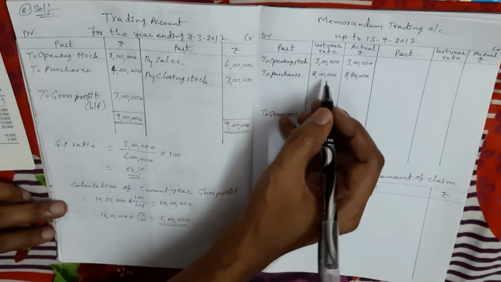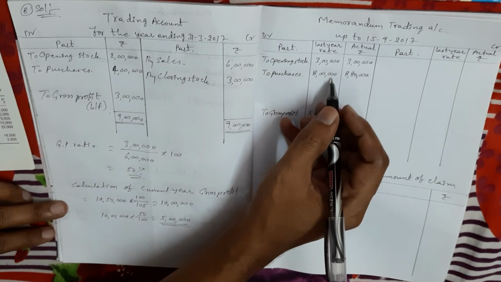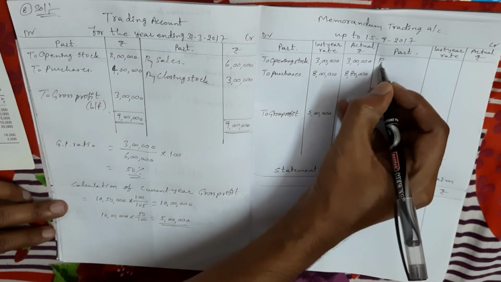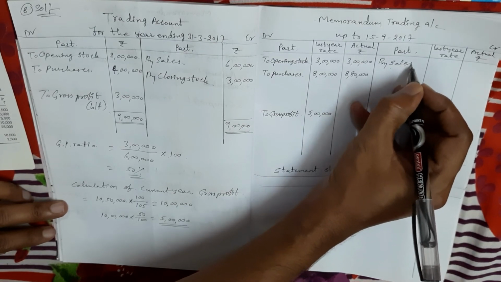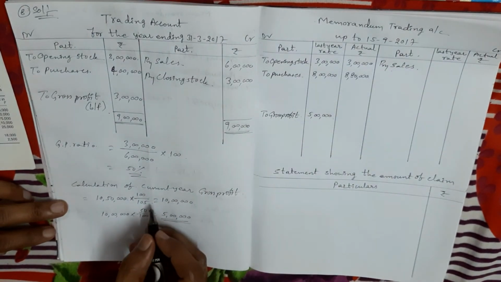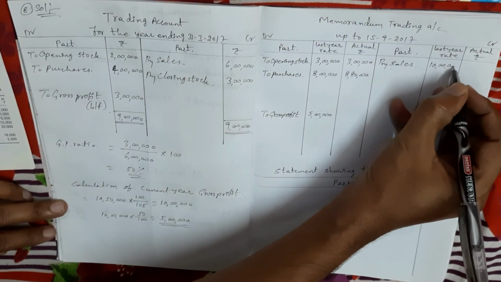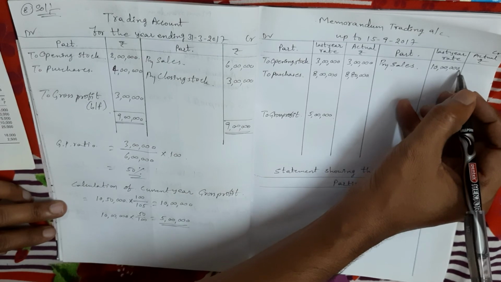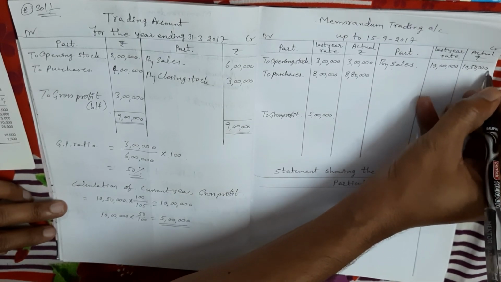So 100 means 8 lakhs. This 8 lakhs only we take. Next, credit side, sales. The sales we have already calculated. As per last year rate, the sales amount is 10 lakhs, with 5% increase, so 10 lakhs 50,000 is the actual amount.